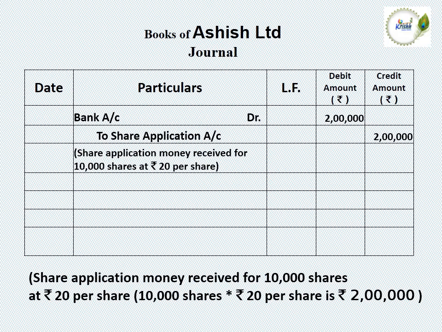After receiving application money, for allotment of shares, we have to transfer the application money to the share capital account. So the journal entry is share application account debit 2 lakh rupees in debit column, and to share capital account credit 2 lakh rupees in credit amount column.